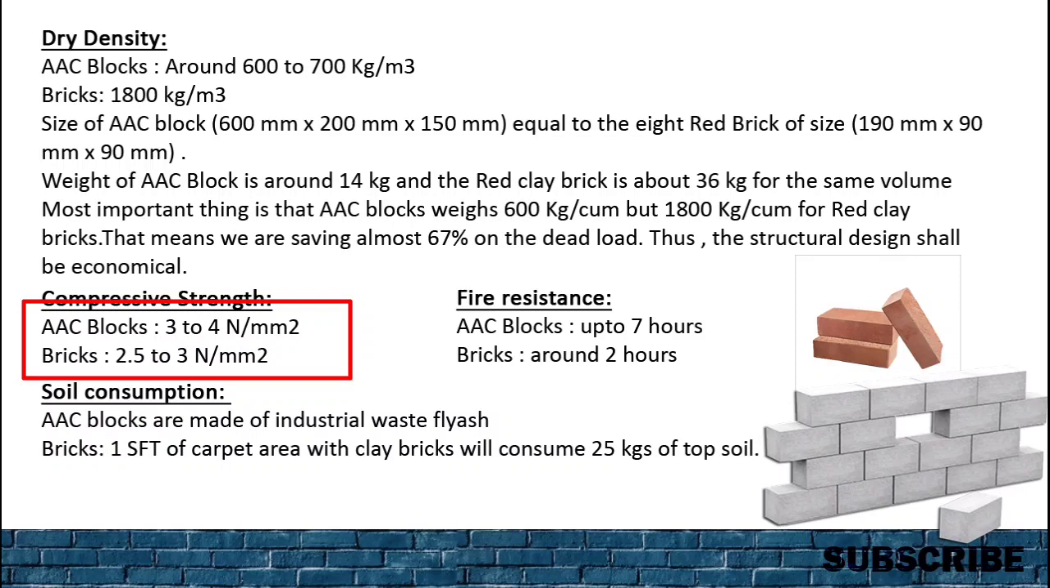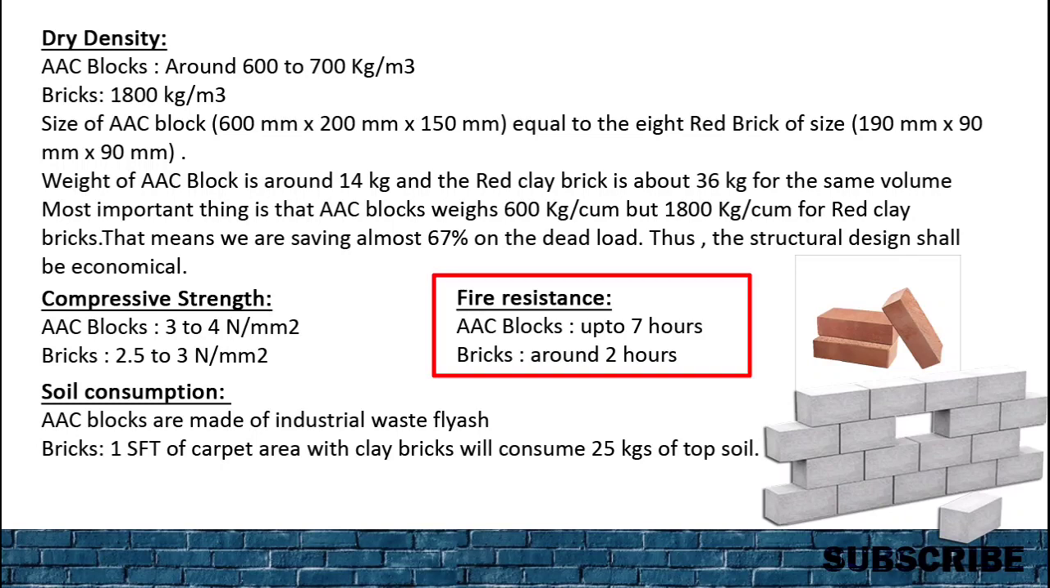Then we can compare compressive strength. For both blocks and bricks, it is nearly the same, around 3 to 4 Newton per mm square for AAC block, and for bricks 2.5 to 3 Newton per mm square. Then we can talk about fire resistance. AAC block resists fire up to 7 hours, whereas bricks resist fire up to 2 hours.